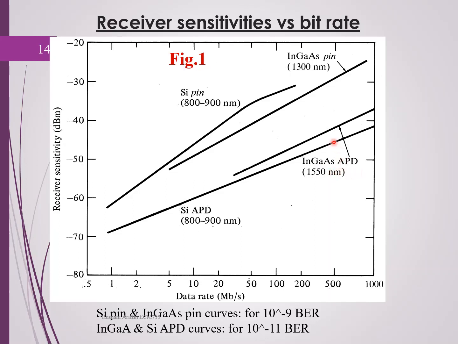If you look at the difference between pin and APD, it is found that APD has higher sensitivity, because it can detect at very low power.